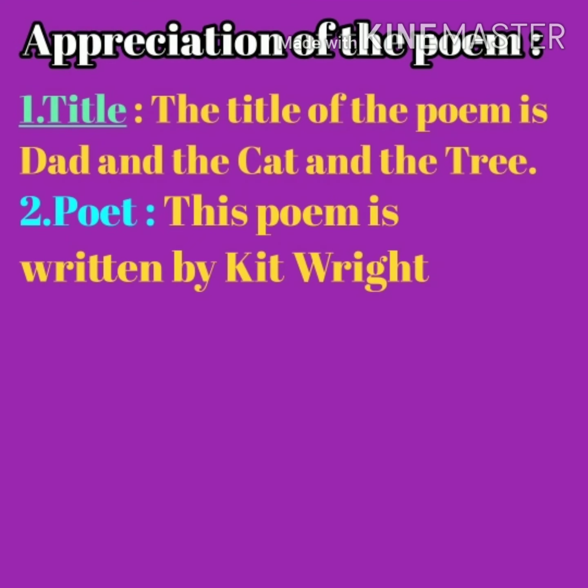Second point is poet. And in this point, what do we have to write? We have to write down the name of the poet like this. This poem is written by Kit Wright. Dad and the Cat and the Tree. This poem is written by Kit Wright. That is why I have written here the name of Kit Wright. But you have to write down the name of the poet of the poem whose appreciation you are going to write.